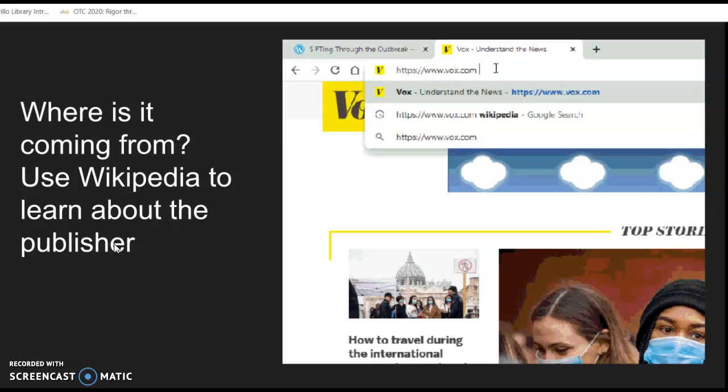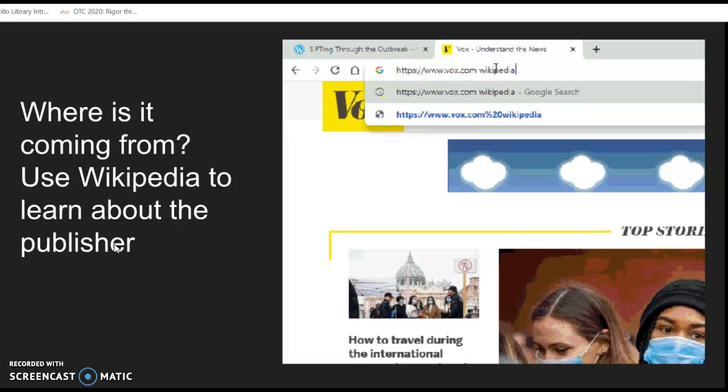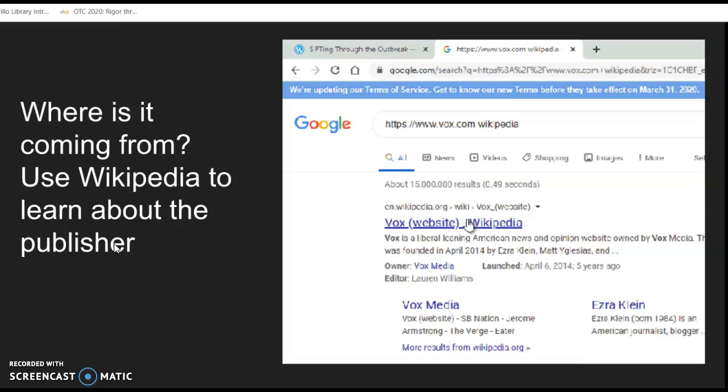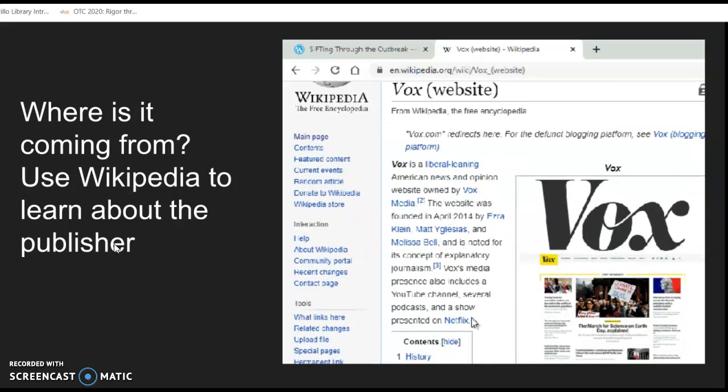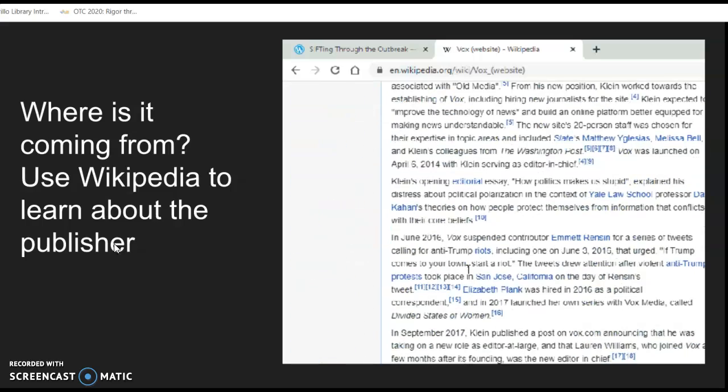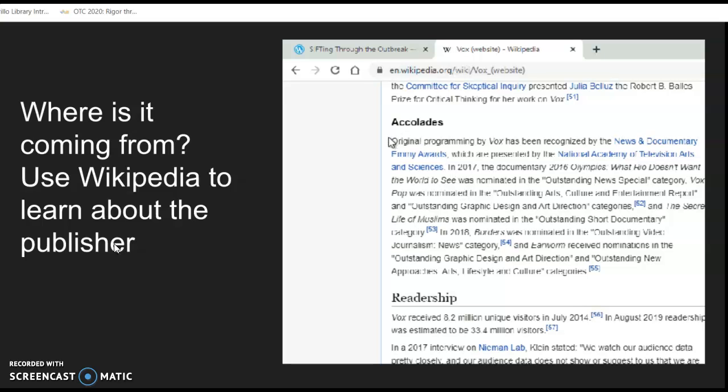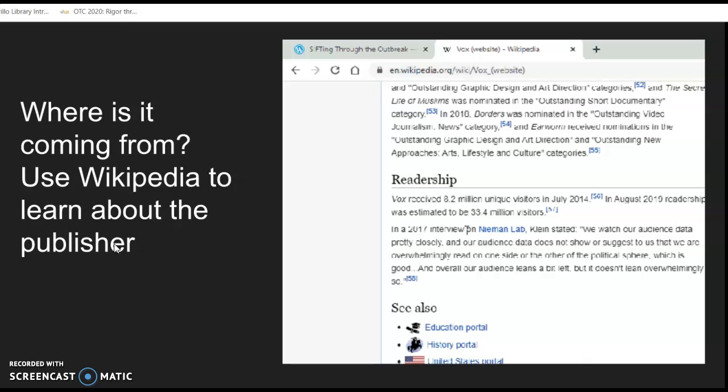I found an article on Wikipedia that told me a little bit about how long they've been around, how many readers they have. It also told me that they're kind of a liberal, left-leaning newspaper, so that's helpful to know. That's their perspective. And it told me that they have won awards for their journalism, so it's a legitimate source with a particular perspective.